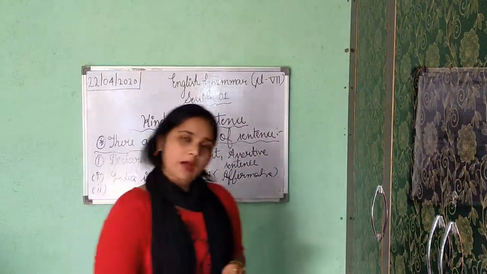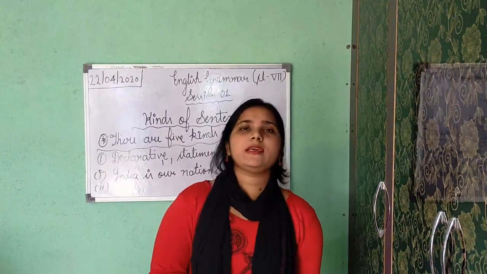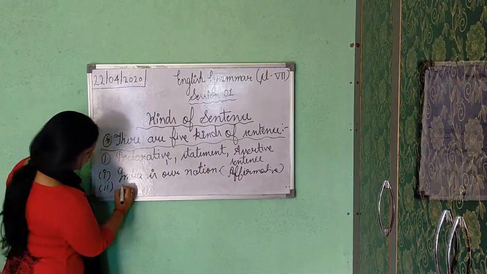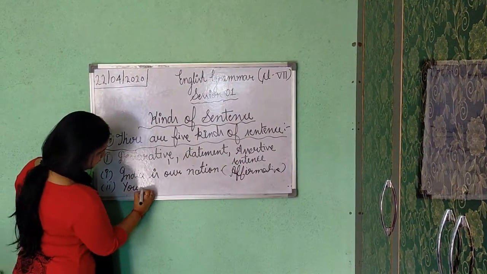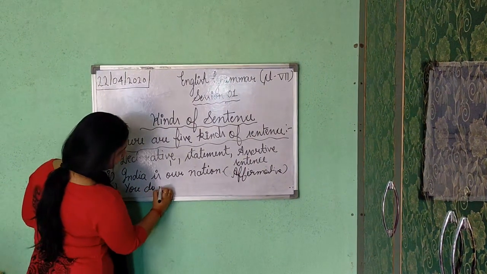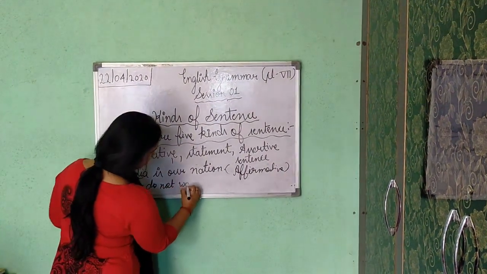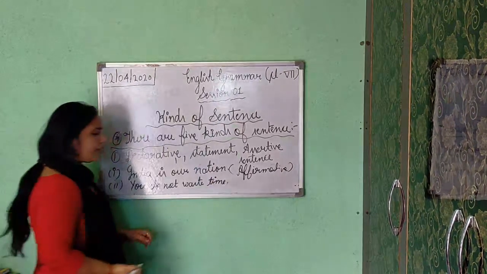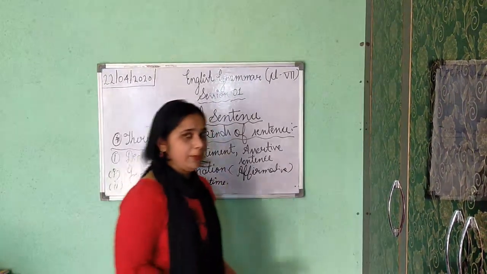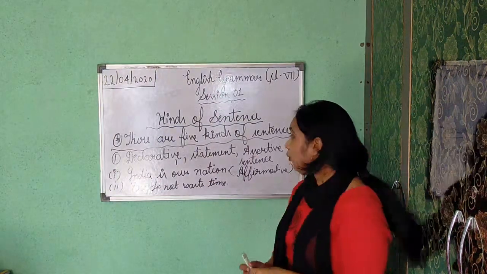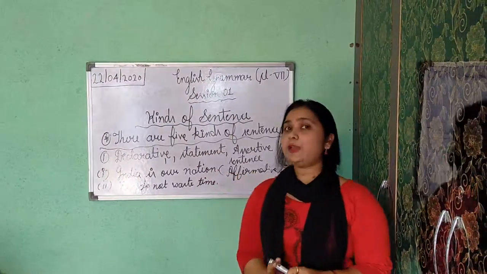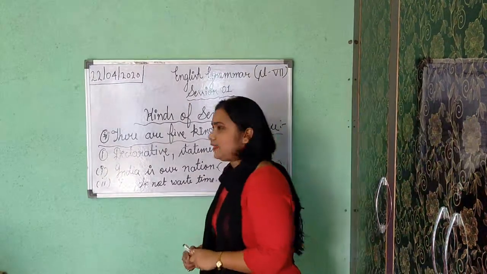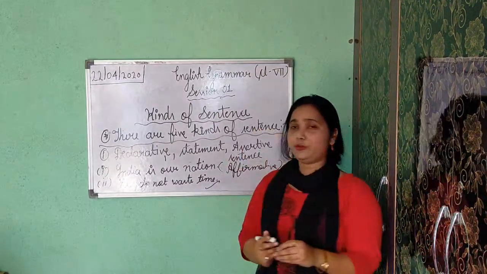Now second. Now see the example of negative sentence. Okay, affirmative I told you. Now just see the example of negative sentence. You do not waste time. I have written here, you do not waste time. You are a good child, so you are not wasting your time. You are utilizing it. Always you are utilizing your time. That's why this example is for you. You do not waste your time.